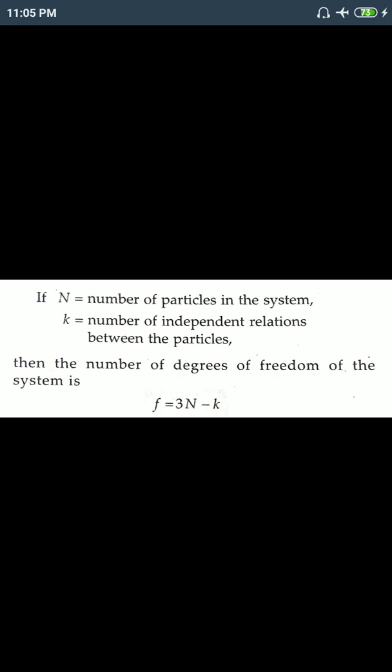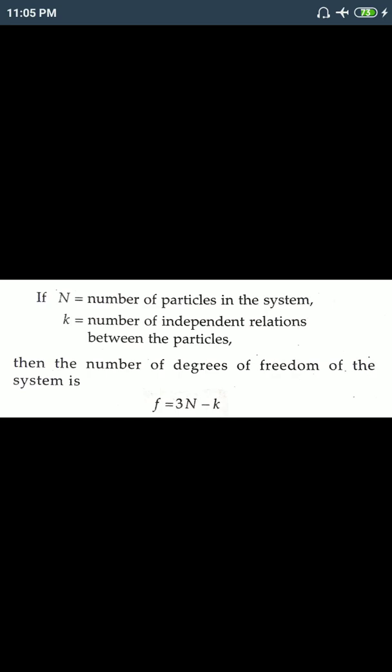So for the above case, if the two particles remain fixed at a distance from each other, then only one independent relation is there. So 3 into 2 minus 1, that is 5 degrees of freedom.